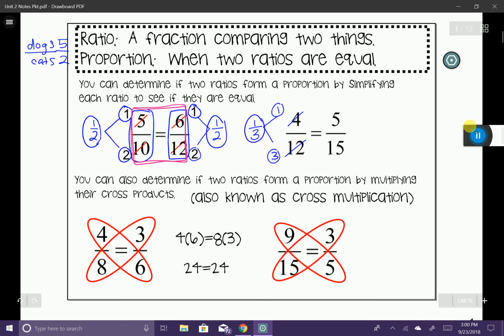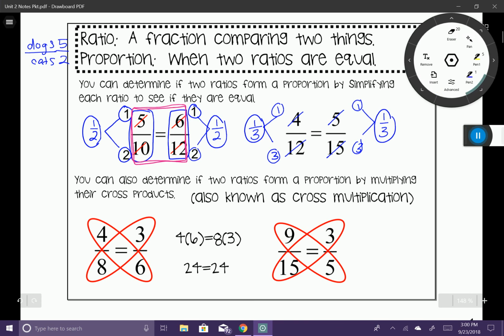On the right-hand side, we have 5 over 15. 5 goes into 5 once, and 5 goes into 15 3 times. Again, creating a ratio of 1/3. So when we simplify these, you can see that they're both equal to one another. And what that means is that these two ratios do indeed create a proportion.